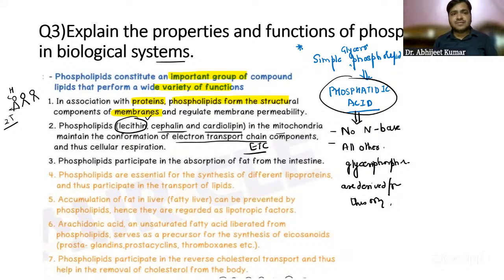Phospholipids help in the transport of lipids and in the synthesis of different lipoproteins, meaning lipid along with proteins. Arachidonic acid, an unsaturated fatty acid, serves as a precursor for the synthesis of eicosanoids, which I have told you.